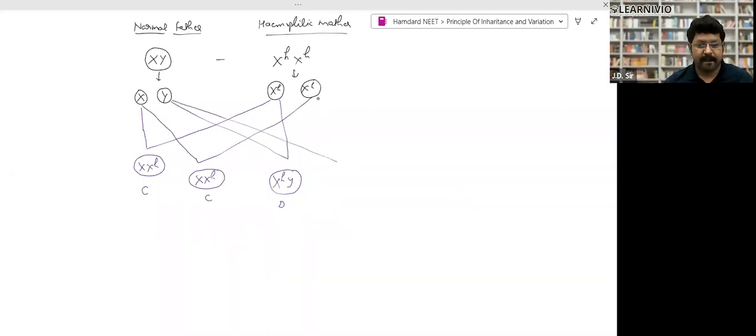Again, XH and Y. What will happen? Another son is diseased. So what I said: 100% daughters, there are two daughters, both are carriers. 100% daughters carrier. Clear or not?